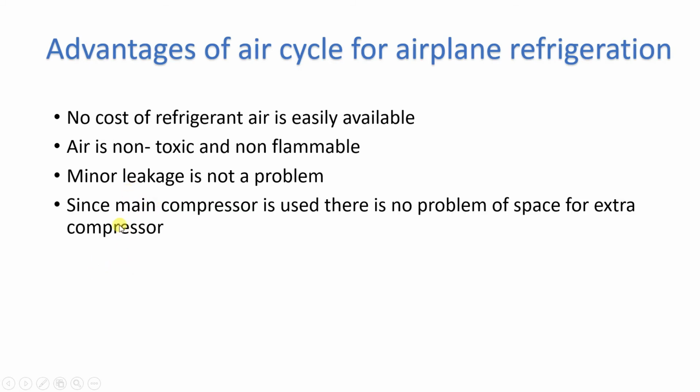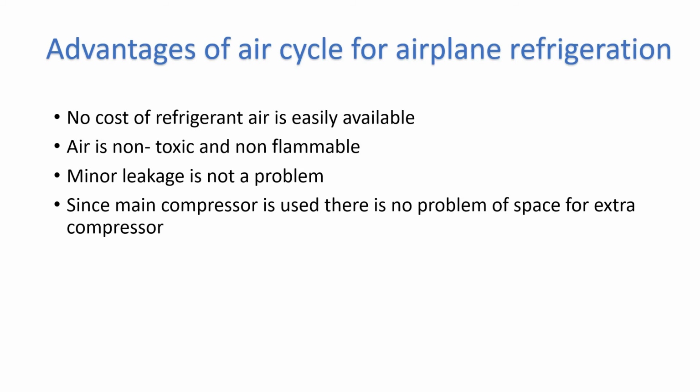Next, since the main compressor is used for the air refrigeration system, there is no problem of space for an extra compressor. If you are using some refrigerant other than air, you will require a compressor which can handle that refrigerant. But since we are using air as refrigerant, whatever aircraft engine has the compressor, okay, the aircraft engine has a compressor, combustion chamber and turbine, and then nozzle.